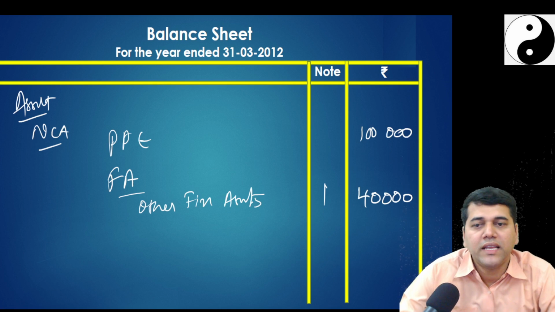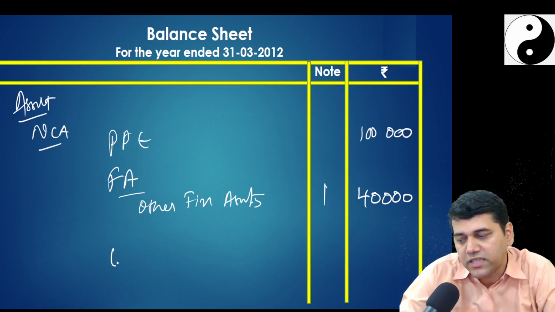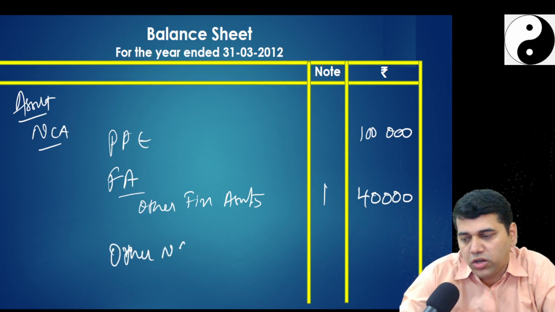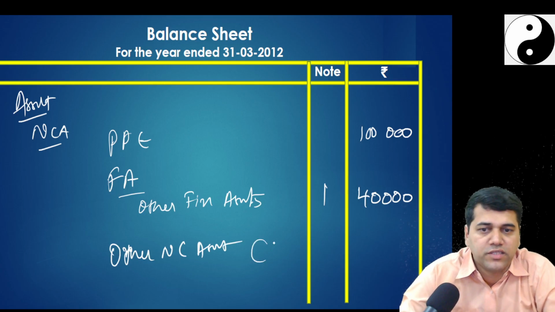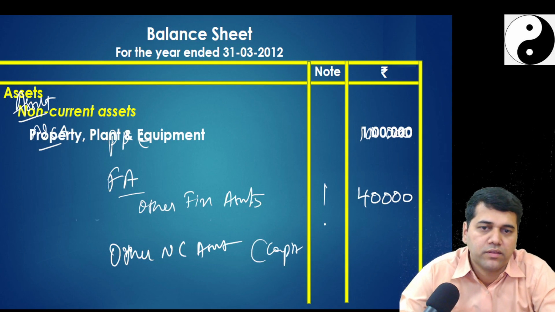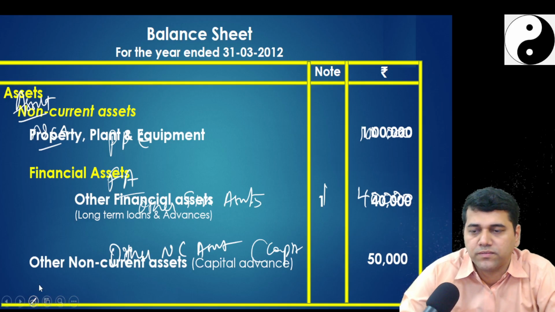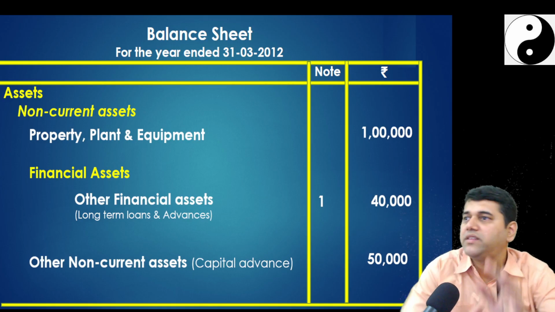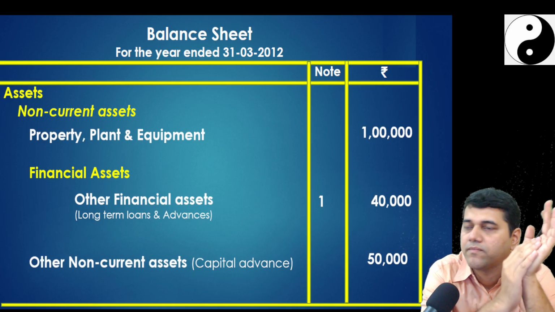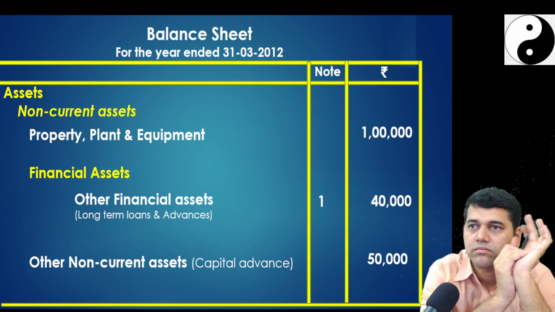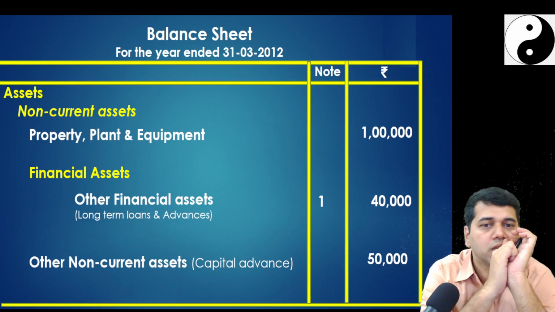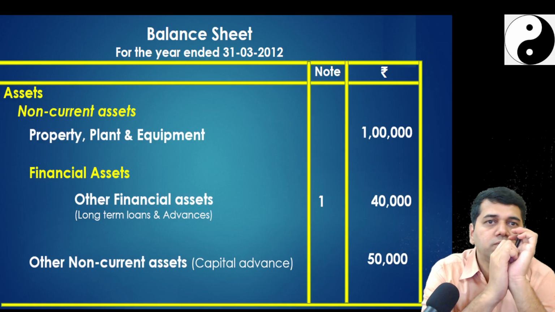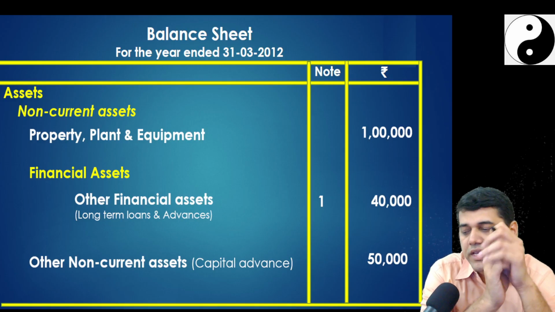Done. And then I have got a capital advance which I will write under other non-current assets, which is capital advance. So I have got 50,000. Yes, my non-current assets are done. Tell me students, is there anything else? Understood, no? Okay, next what should I write?